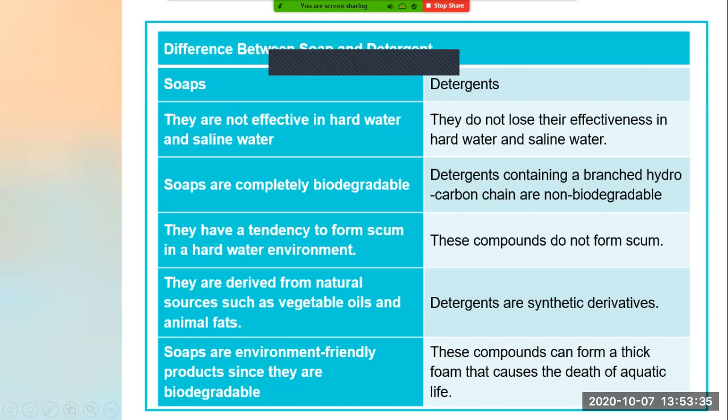Now, these compounds can form a thick form that causes the death of aquatic life. These compounds are so hazardous that they can cause the death of aquatic lives. Hence, we termed it as non-biodegradable. It is derived from synthetic derivatives. Hence, it is so hazardous that it can cause the death of aquatic lives also.